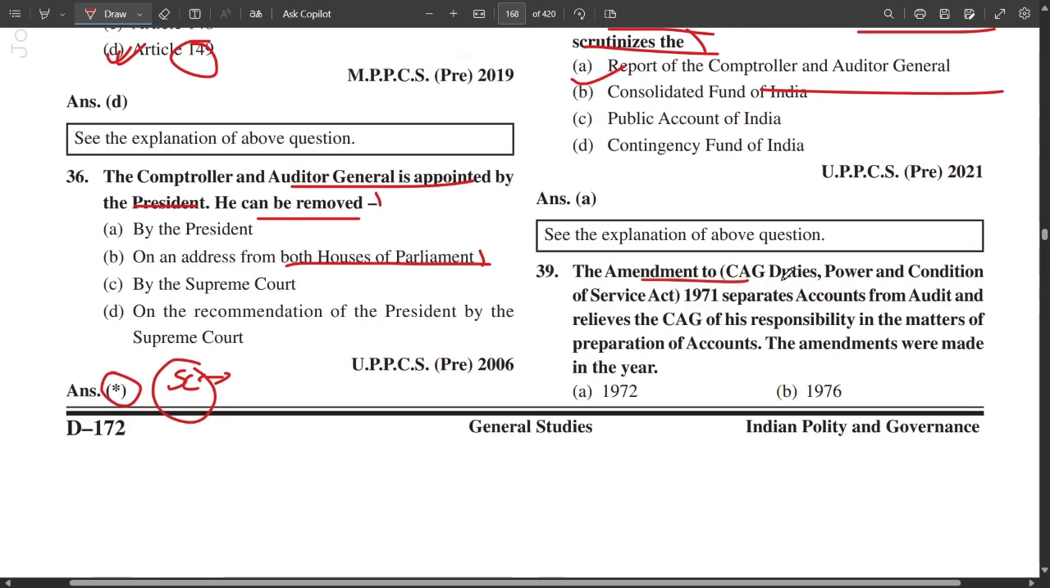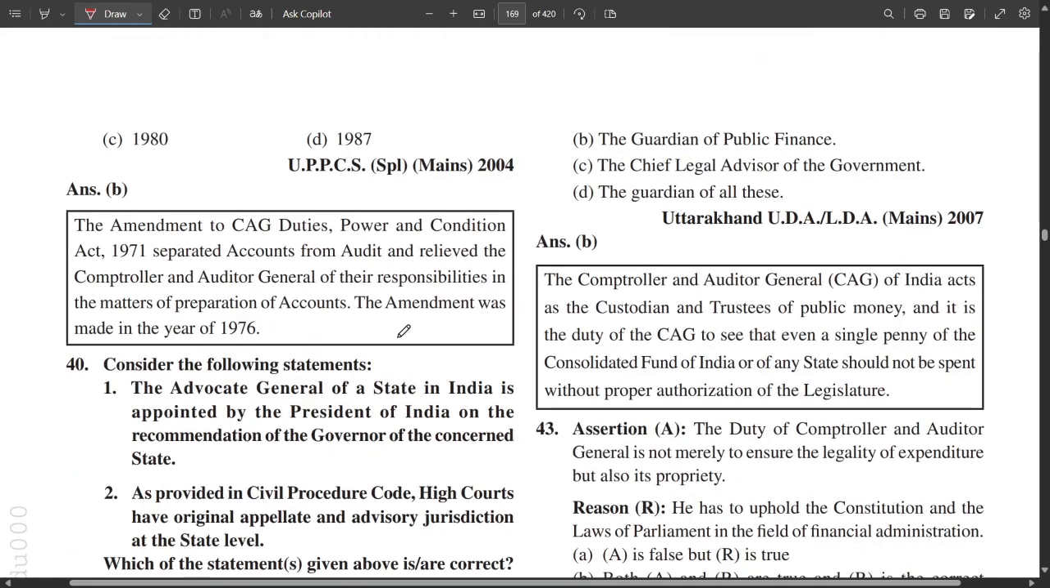The amendment to the CAG Duties, Powers and Conditions of Service Act 1971 separates accounts from audit and relieves the CAG of its responsibility in the matters of preparation of accounts. The amendment was made in the year 1976.